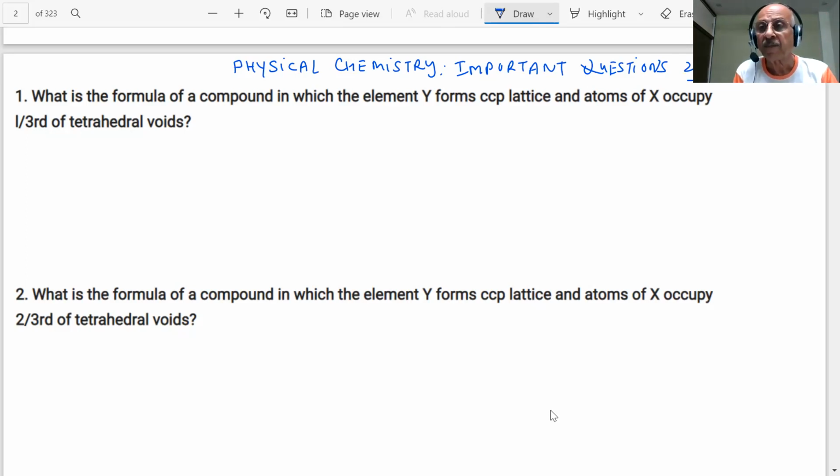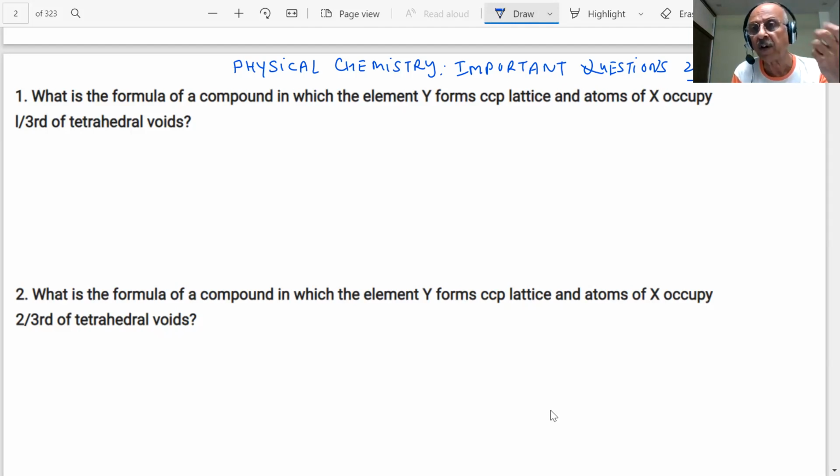We have studied the simple cubic, FCC, BCC, and then you also studied the seven primitive unit cells, 14 Bravais lattices, and certain angles were studied: alpha, beta, gamma, and a, b, c. Then we studied about the different types of voids which are formed in CCP, HCP, closed pack structures, one dimensional, two dimensional, three dimensional closed pack structures.